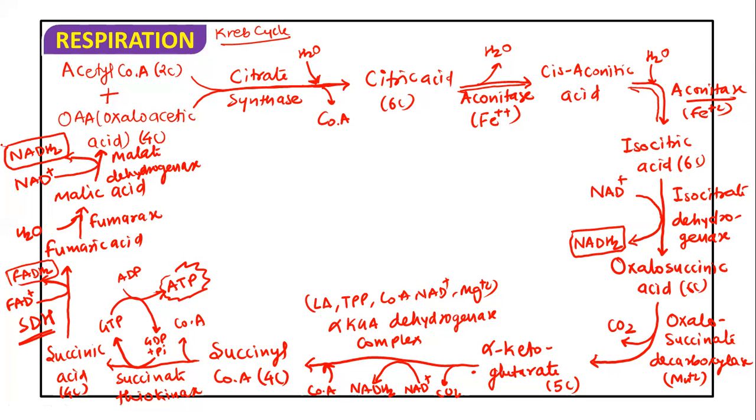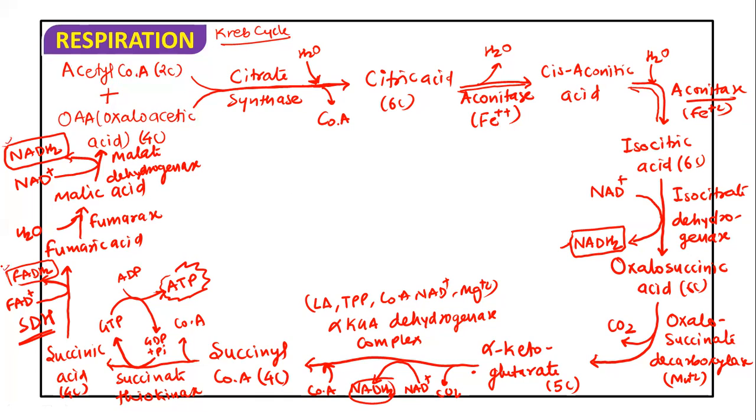And in this Krebs cycle, you will see the dehydrogenation and decarboxylation. Wherever the dehydrogenation takes place, there the NADH2 or FADH2 is going to be synthesized. And the decarboxylation is also going to take place. So here you can see this is one NADH2, this is another NADH2, this is a third NADH2, and this is the FADH2.